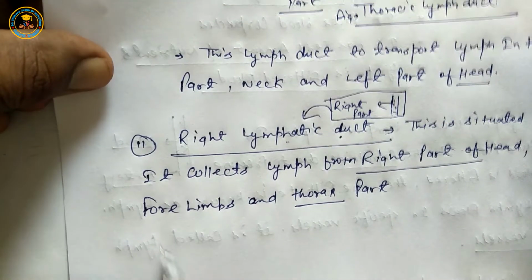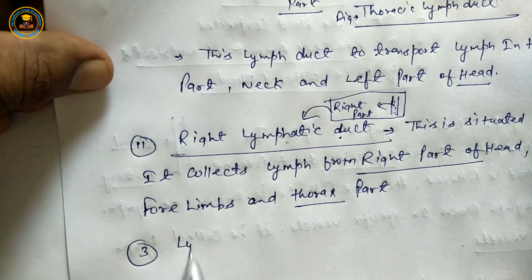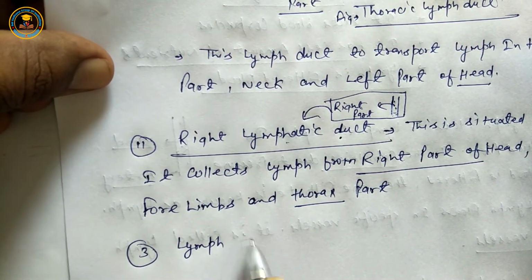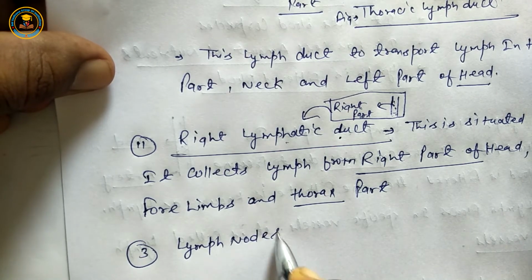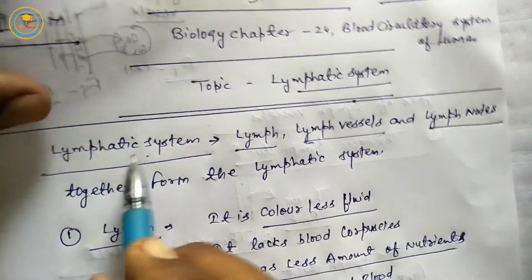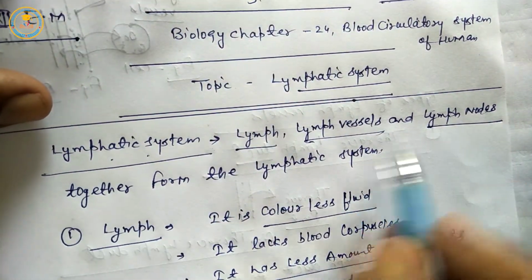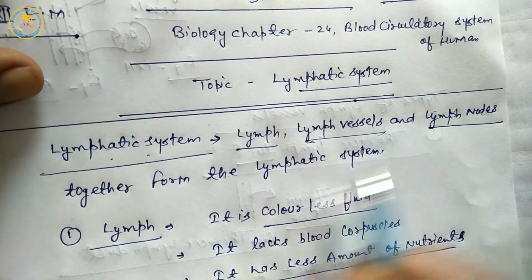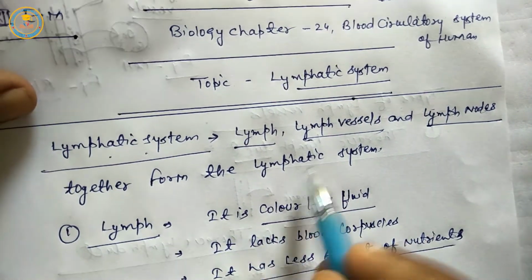Third is lymph nodes. Students, lymph nodes are a part of the lymphatic system. It means lymph vessels and lymph nodes together form the lymphatic system.